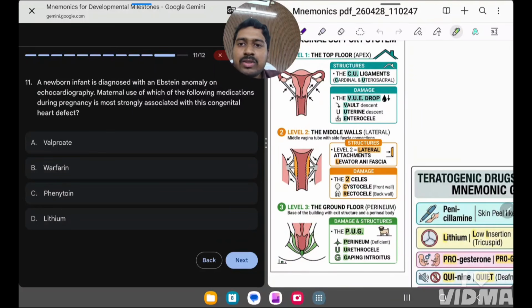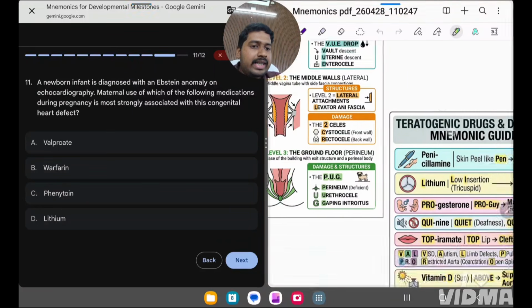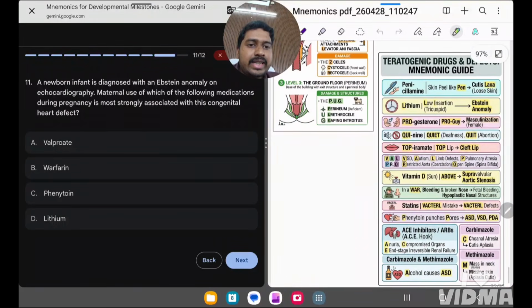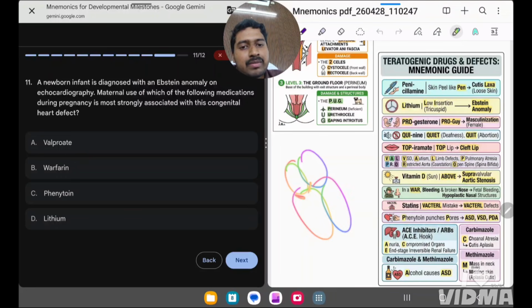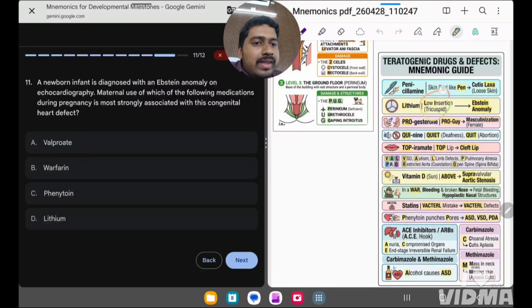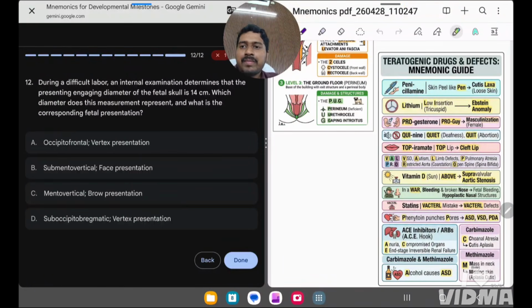Next, a newborn infant is diagnosed with Ebstein anomaly. So which of the following pregnancy drugs is related with this? So basically they are asking teratogenic mnemonic, okay, which are the teratogenic drugs. So how will you remember Ebstein's? See here, Ebstein anomaly is where, if there are the 4 chambers of the heart, the tricuspid valve is present at the lower end, okay. It is not here, it is over here, it is present lower, okay. So low insertion of tricuspid valve is Li, low insertion. So low insertion is nothing but lithium. So the answer is lithium. Yes. So this is how you go ahead.